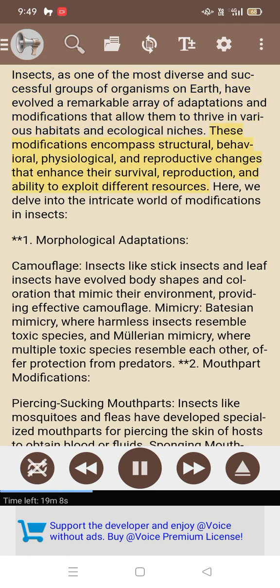These modifications encompass structural, behavioral, physiological, and reproductive changes that enhance their survival, reproduction, and ability to exploit different resources. Here, we delve into the intricate world of modifications in insects.